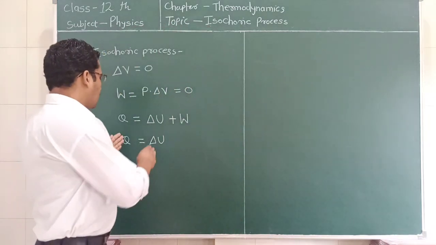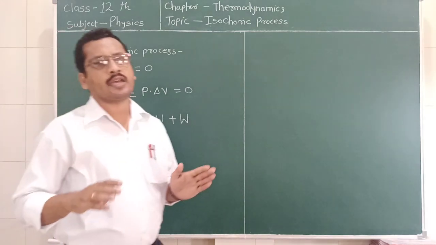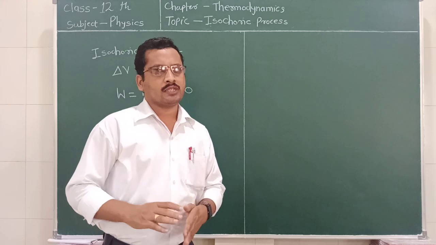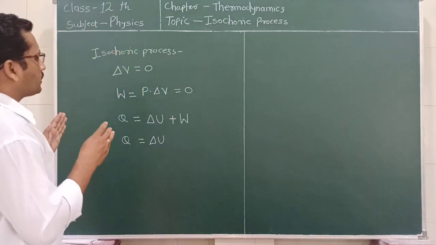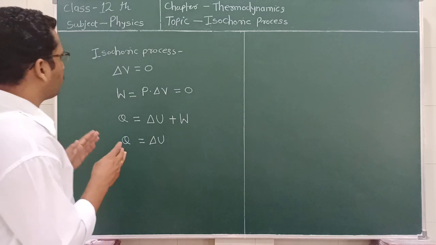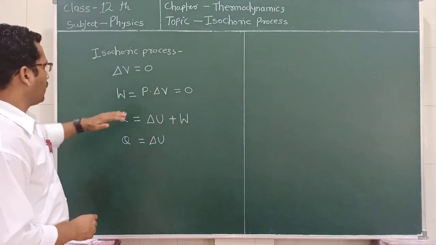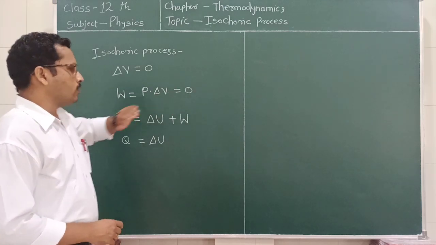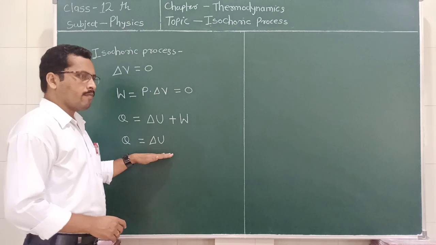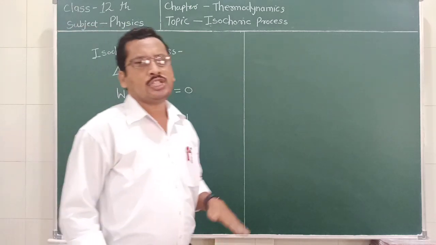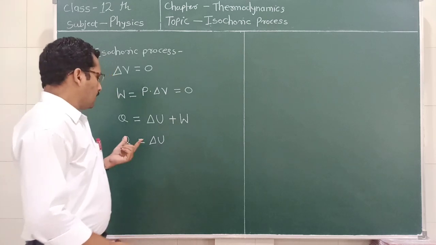As the internal energy changes, the temperature of the gas also changes. So if we summarize the isochoric process, delta V is equal to 0, the work done is equal to 0, and the amount of heat supplied to the system is equal to the change in the internal energy of the system.